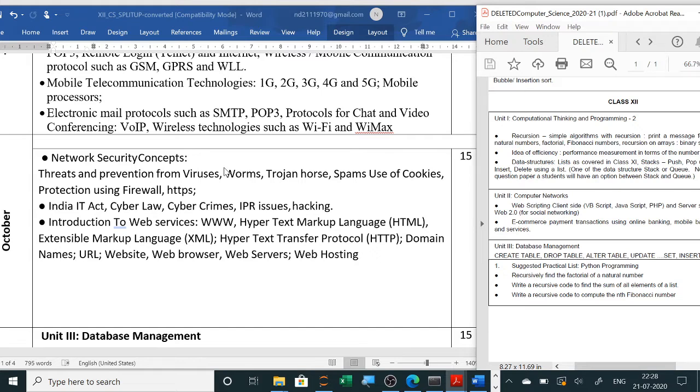So instead of recursive function, only a simple function program will be asked. So rest will remain the same. Now in the month of October, all the network security concepts, India IT Act, all the laws, introduction to web services. So these are the portion which we have to cover.